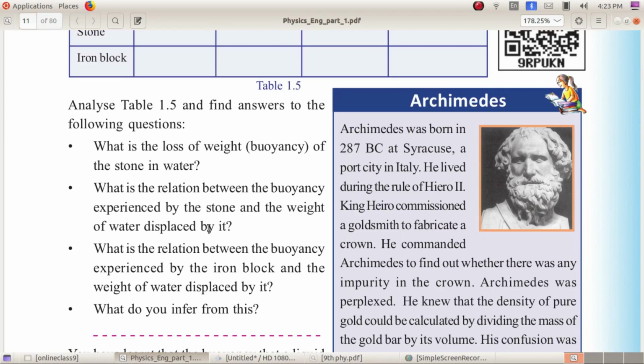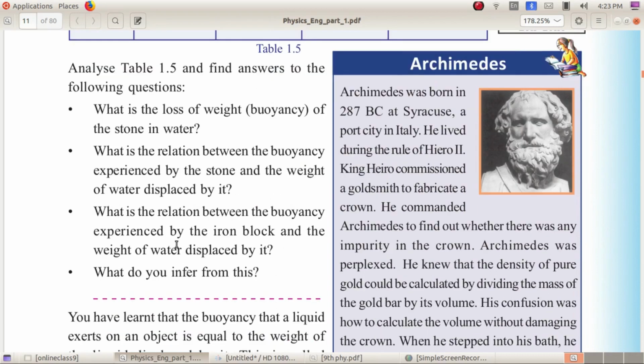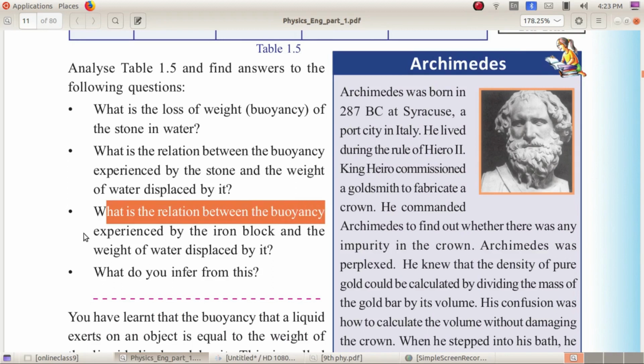This overflown water is called the displaced water. We find the weight of the displaced water by collecting it into another jar, and we find that the weight of the water displaced is equal to the buoyancy. This is the principle discovered by Archimedes.